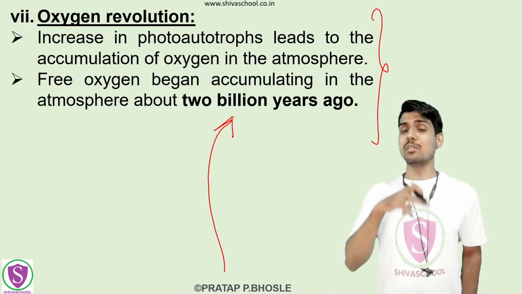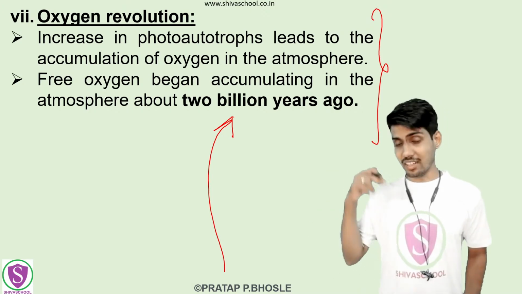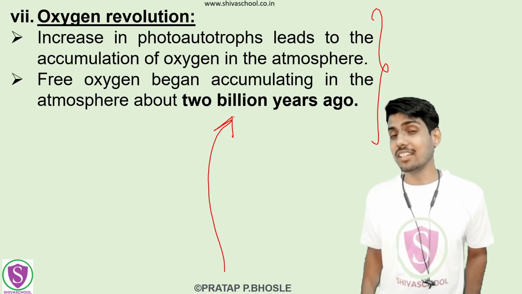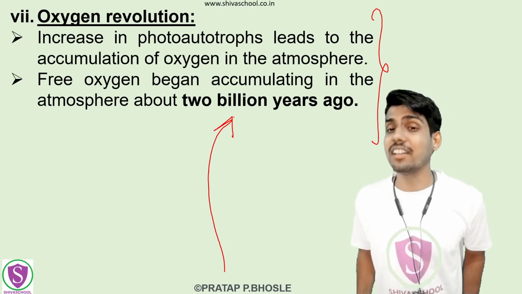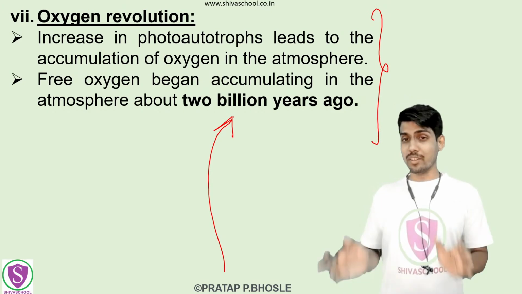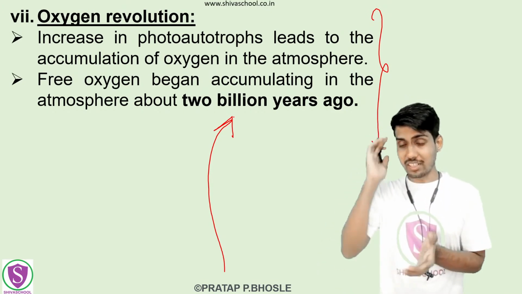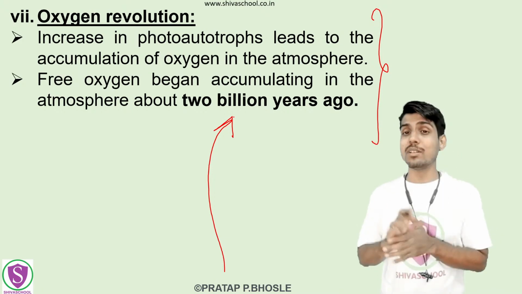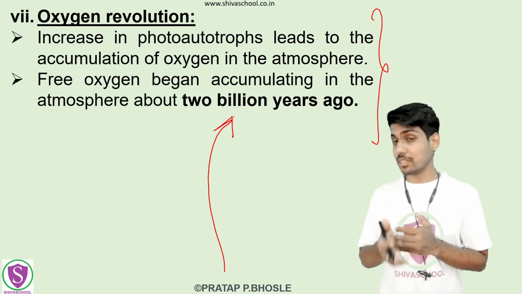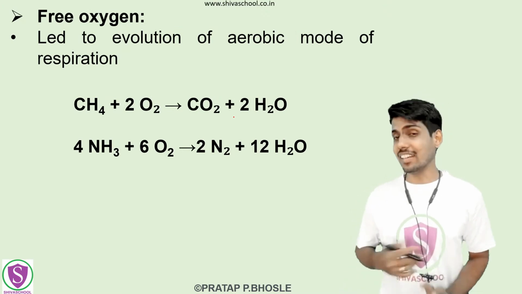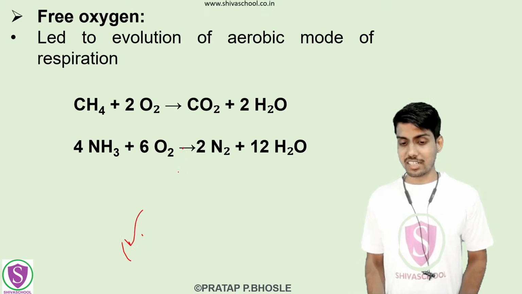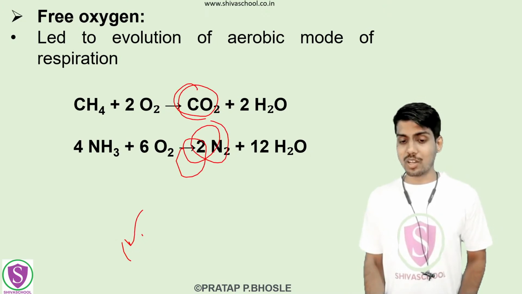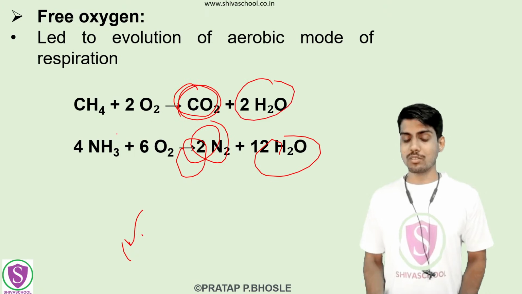So this oxygen revolution, or this generation of oxygen, was started at that time, and when it started, that oxygen reacted with the primitive atmosphere. Whatever the earlier reducing atmosphere was, reducing nature में जो atmosphere था, now it has become oxidizing because of the oxygen's presence. Because of the oxidizing nature of that oxygen, there is going to be formation of different gases, जैसे कि नाइट्रोजन, this carbon dioxide, ठीक है, even the formation of water molecules, even the consumption of methane और ammonia.